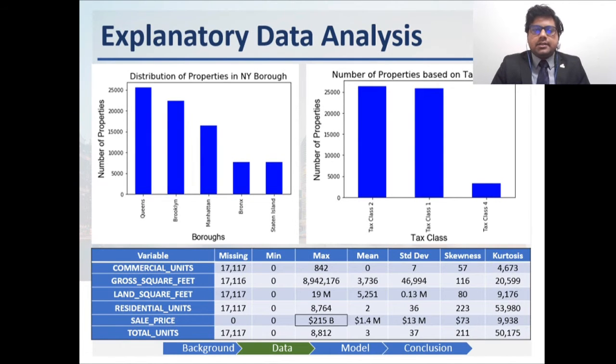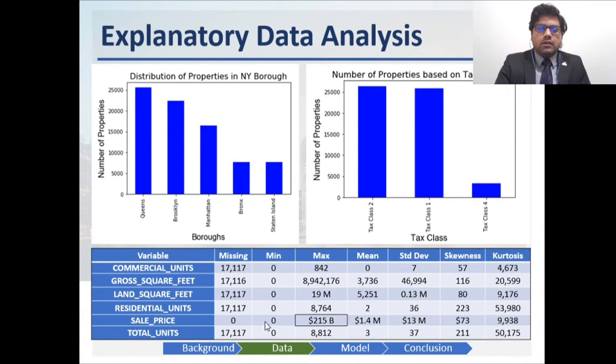Now, these are the six interval variables that we would like to focus on for the purpose of our analysis. As you notice, there is high skewness and kurtosis among the variables. So for the purpose of analysis, we would be doing some transformation to reduce that.